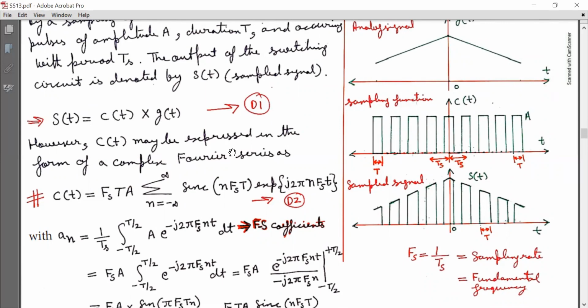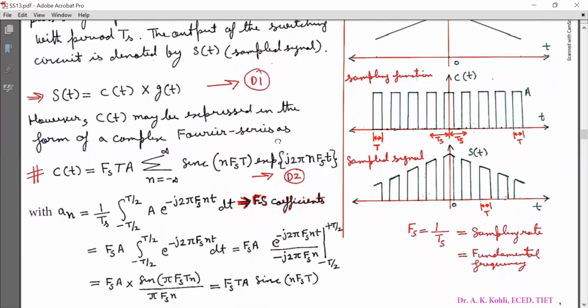However, c(t) may be expressed in the form of a complex Fourier series as c(t) equals A T Fs summation n running from minus infinity to infinity, sinc(n Fs T) e raised to power j2 pi n Fs t. Mark it as equation D2.